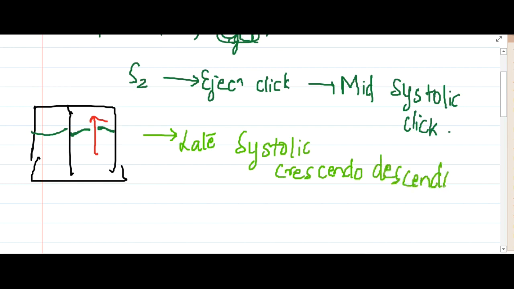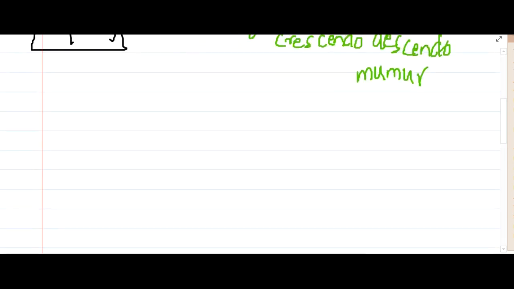So let me just draw the murmur in representation form. We have S1, this is S2. Because of the sudden tension of the chorda tendineae, a late systolic crescendo decrescendo murmur will start and it will end like this.